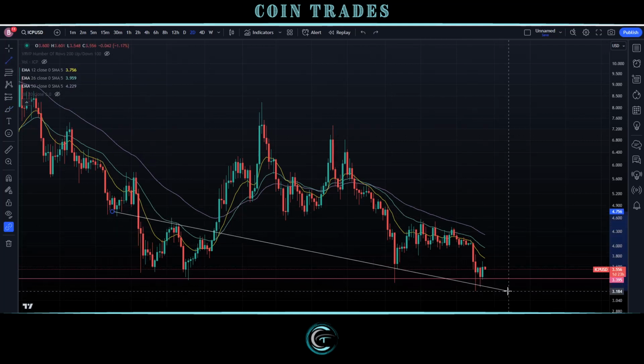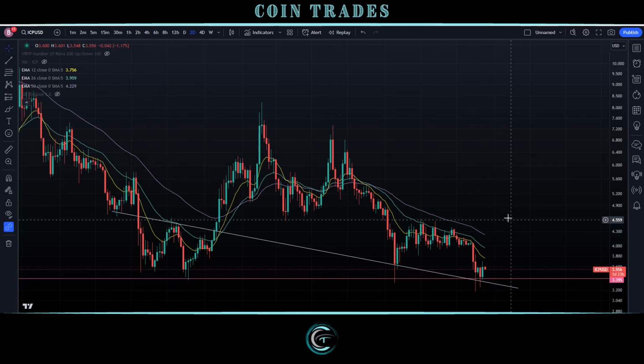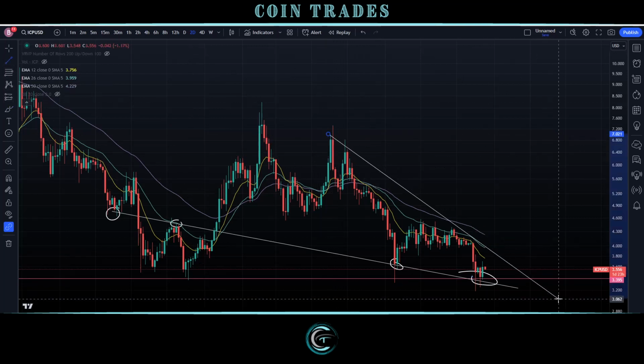So we're actually forming more or less a longer term falling wedge. So essentially you can see how big this trend line has been in effect. So we had it as support, flipped it into resistance, and then now once again flipped it into support. Now, we do have a downtrending resistance line, which does form the upper level of this wedge.